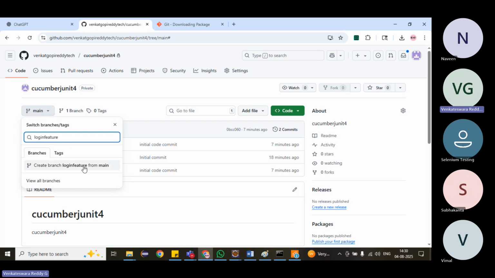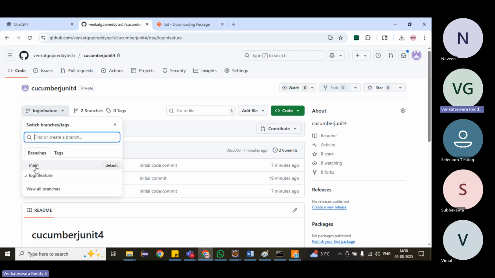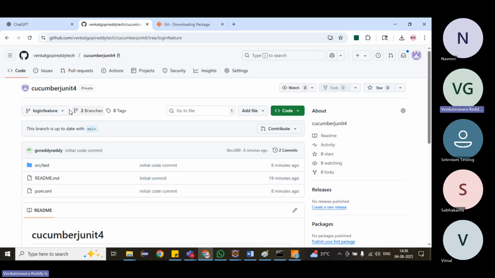Give this, click on this, just click on it. It will create a copy of the main branch. See, now we have two branches: a login feature branch and the main branch. Now we will work on this branch, then we will merge our code to the main branch.